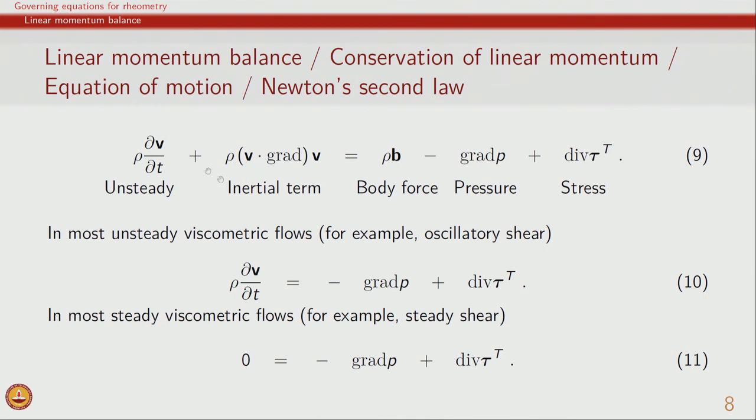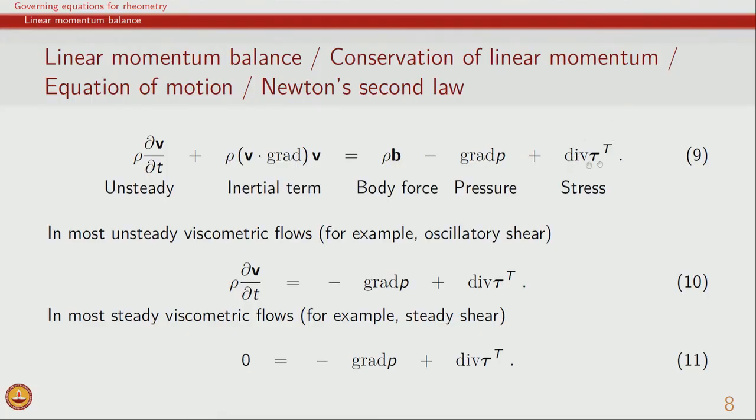And on the left hand side, we have a set of terms which are associated with inertia. These are the nonlinear terms also. If you can see here, velocity and the derivatives of velocity are multiplying each other, and these are the terms which are very significant when Reynolds number is high. Quite often in rheometric analysis, Reynolds number will be low, and therefore, we may not have these terms contributing in most types of flows. In rheology, it is our endeavor to keep flow as simple as possible, so that we can characterize the state of stress very well.